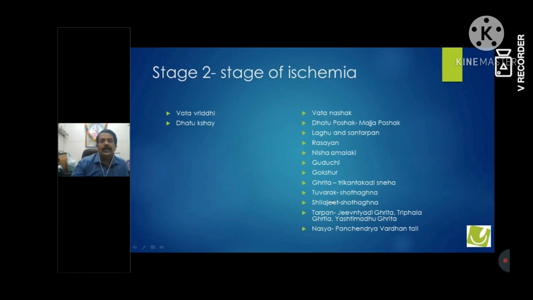There are two things which are very clearly mentioned in Sushruta Samhita: Tuvrak and Shilajit. Now, Tuvrak is a very less used medicine, Tuvrakadi tel. We all use Chalmogra tel or Tuvrak tel in Kushta, specifically ringworm and leprosy. But surprisingly, Sushruta has given it in the treatment of Madhumeha. He has said Tuvrak is one of the best medicines in the treatment of Madhumeha. So Tuvrak and Shilajit are the two things which should be used in these stages of ischemia. Why it should be used? Let us see.